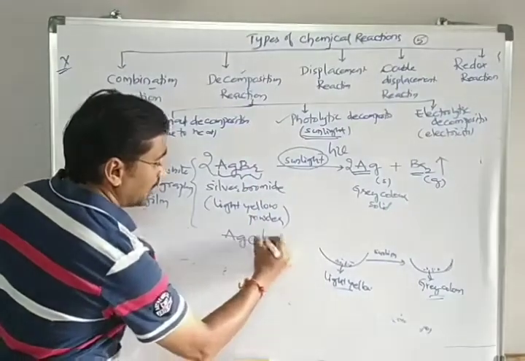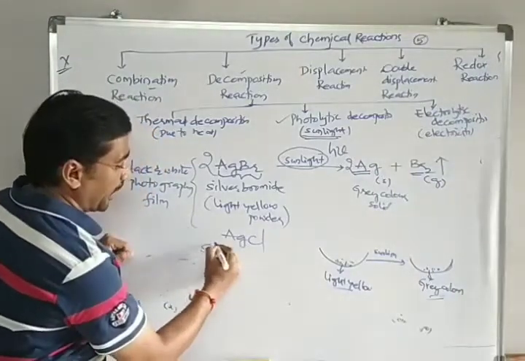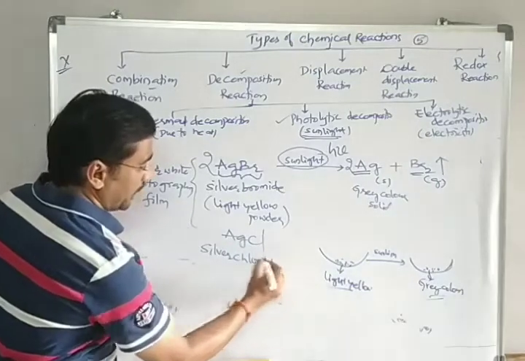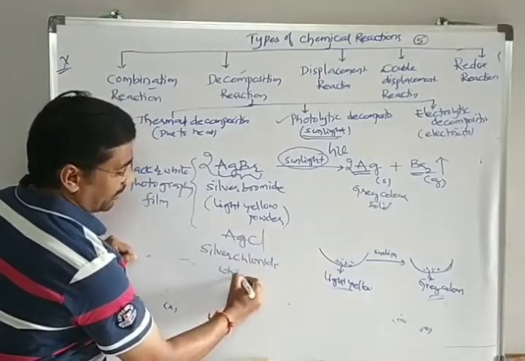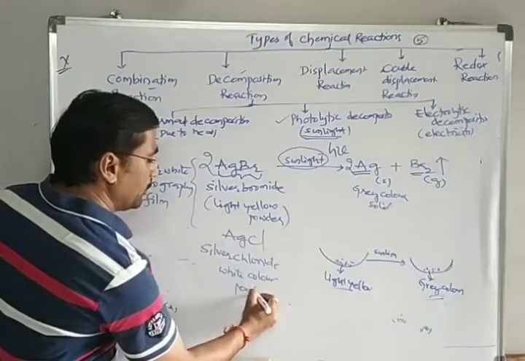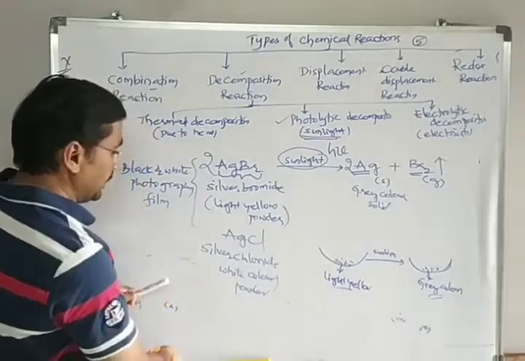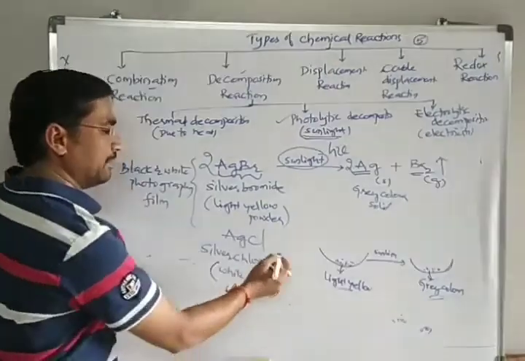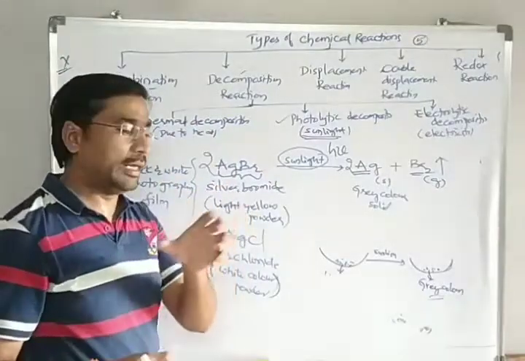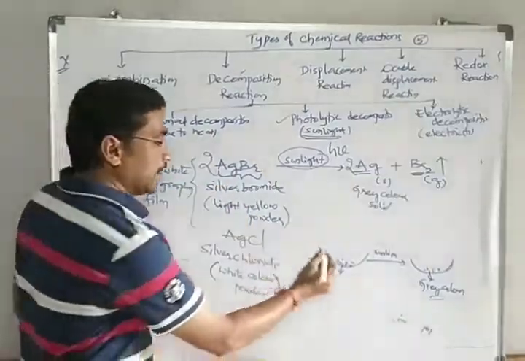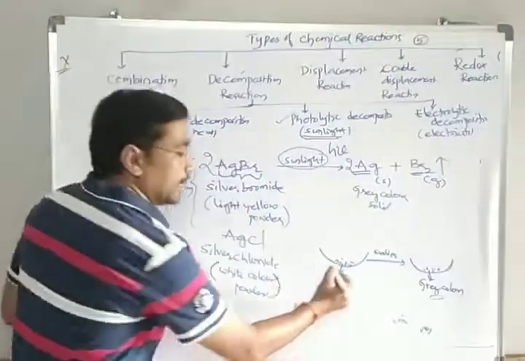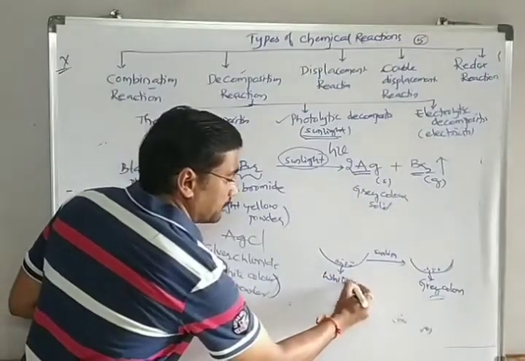Similarly, as we said AgBr, we can take one more example also. AgCl, silver chloride. This silver chloride is a white color powder. So what you have to do is, when you expose the AgCl in the same way, you take one new watch glass, it should be completely dry. In that one, you take this silver chloride powder, and this is a white powder.